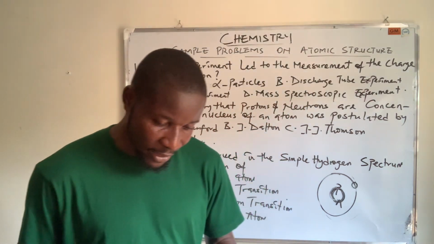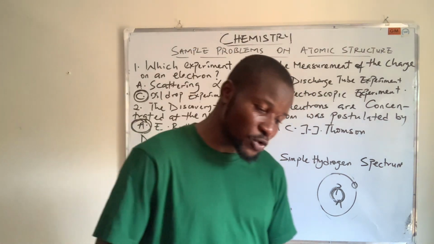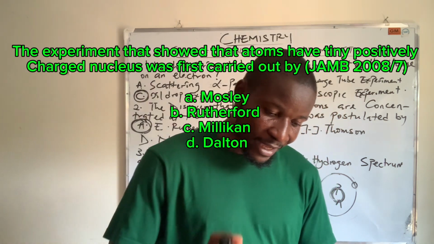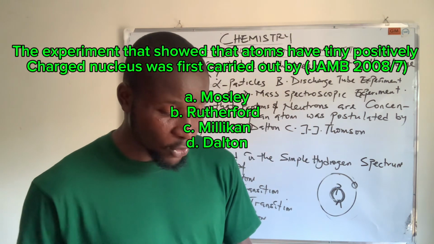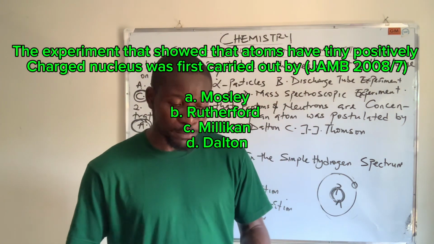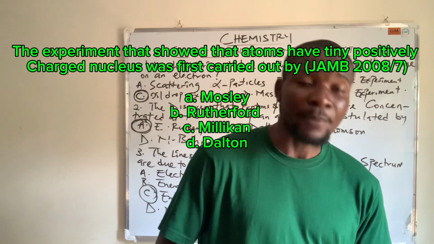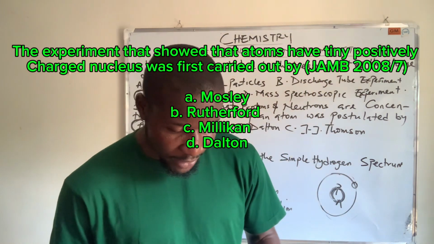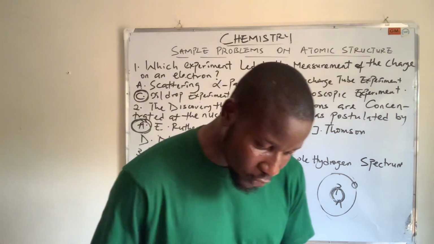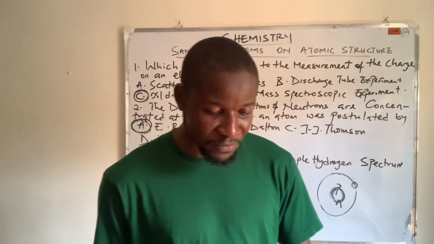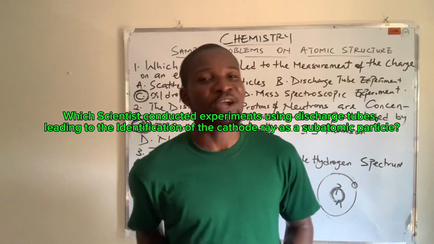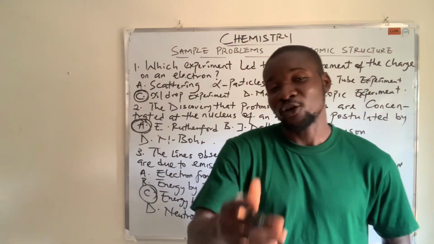Another question says the experiment that showed that atoms have a tiny positively charged nucleus was first carried out by Rutherford. That's a 2008 number 7 question. The experiment that showed that atoms have a tiny positively charged nucleus was first carried out by Ernest Rutherford. And this is a 2025 number 5 question. JAMB says which scientist conducted experiments using discharge tube leading to the identification of the cathode ray subatomic particle? I want you to write the answer for me in the comment section.